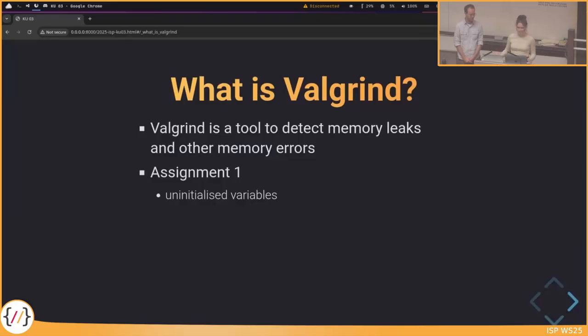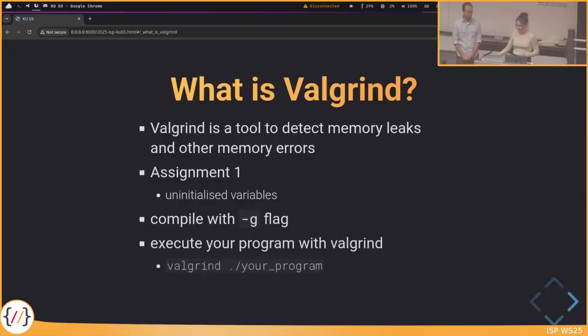How do we use Valgrind? Well, we compile with the -g flag. As we said last time, you need this if you want to debug your program, and Valgrind also needs it because it also kind of debugs your program, so it knows which parts of the source file correspond to which parts of the compiled binary. And how do you run it? It's just valgrind and then your program. Sometimes it doesn't work if you don't put the ./ here, so watch out for that. And of course, you can always read how Valgrind works in our guide in the Notion.